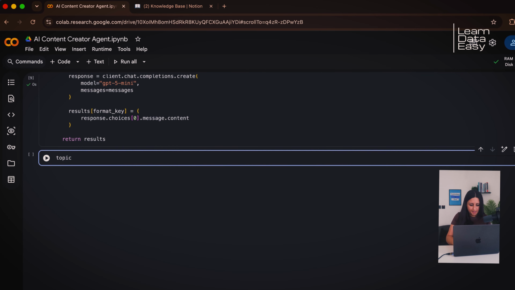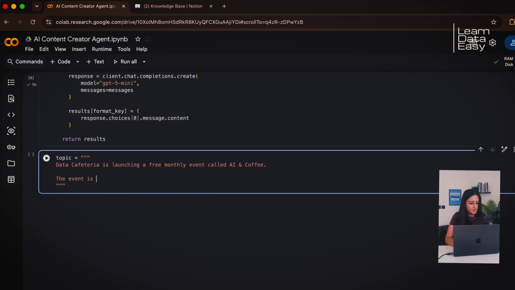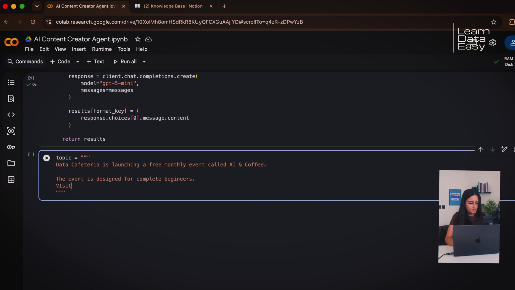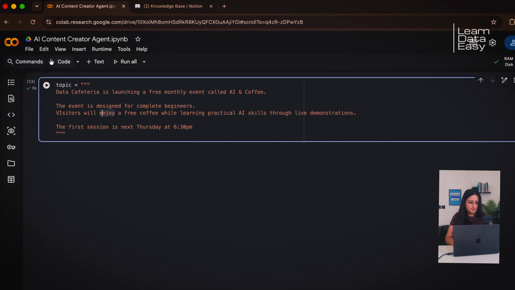Okay, let's test it. So here we're going to define the topic. And for this topic, we're going to say, for example, Data Cafeteria is launching a free monthly event called AI and Coffee, the same one we had before. And we're going to give some more information here, even though I've made a few spelling mistakes, but that's okay. And we're going to say the first session is next Thursday at 6:30 p.m. All right, so we run that just to make sure everything is fine. Now let's run the agent.